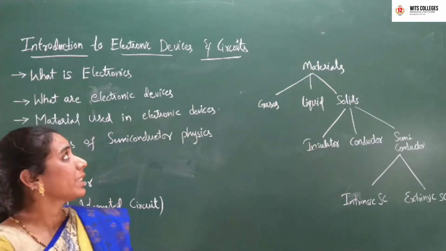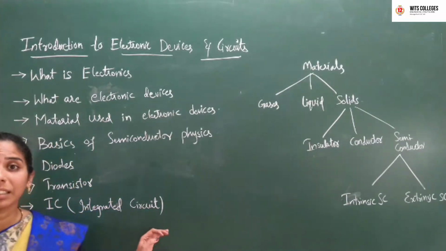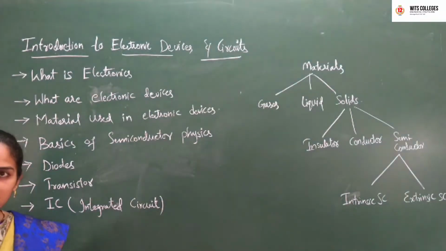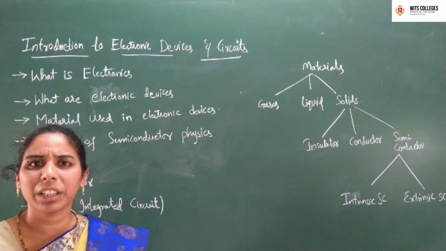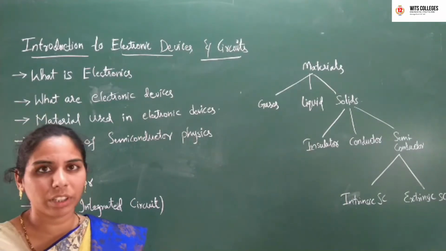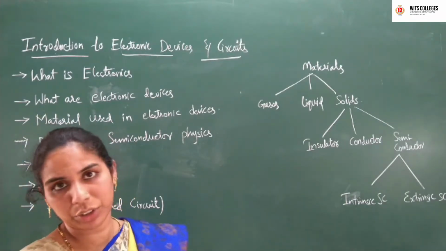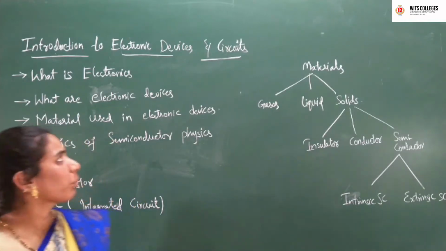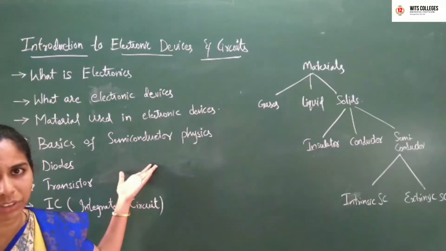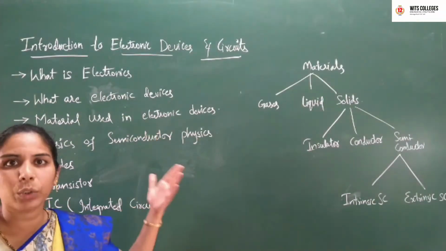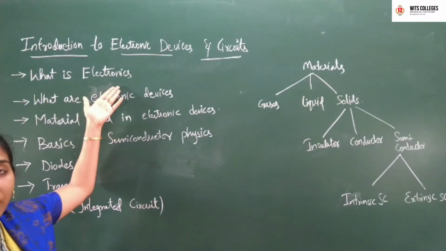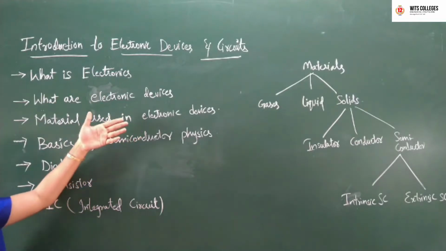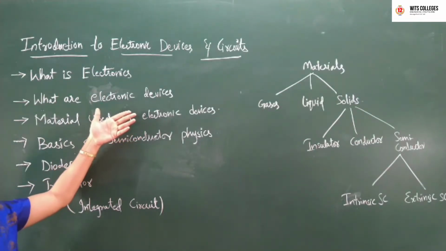So let us today start with our subject, Electronic Devices and Circuits, EDC. It's a basic subject, a core subject of electronic communication, we can say. So let us first begin with our introduction. In today's class, we are going to see what is an electronic system, and then what are the electronic devices.